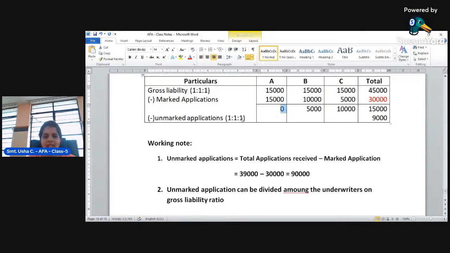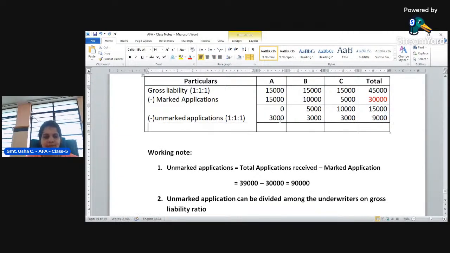1:1:1. If you divide in 1:1:1, it means the 9,000 must be divided into 3 portions. 9,000 divided by 3 is 3,000. That 3,000 will be distributed to the underwriters: 3,000, 3,000, and 3,000. Then the balance is: 3,000 minus the marked applications we got. 0 minus 3,000 is minus 3,000, then plus 2,000 and plus 7,000.